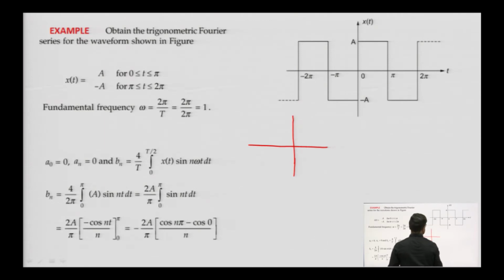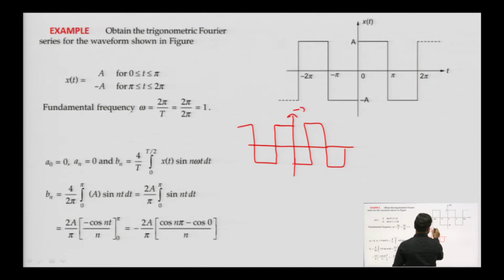So, for x of minus t, this is minus x of t, and minus x of minus t is going to be the same function.